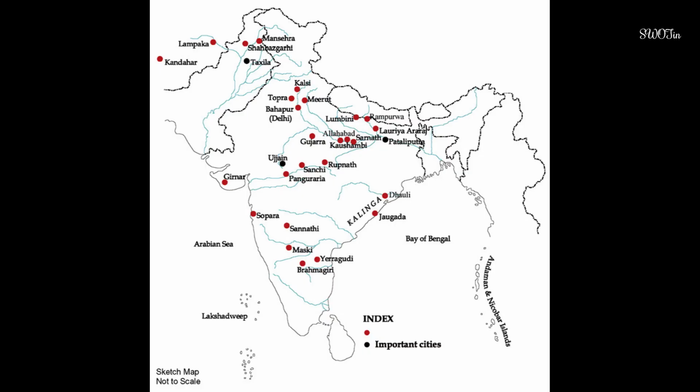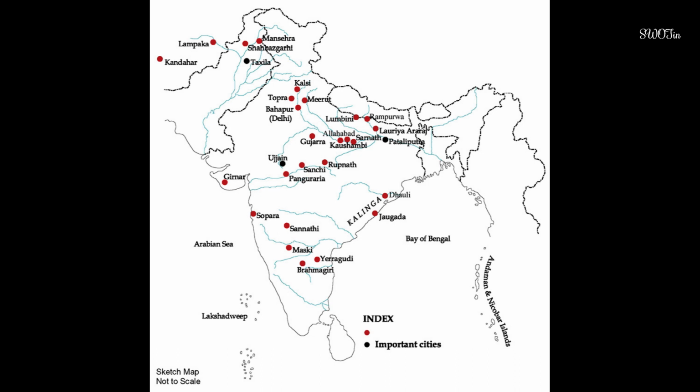Ruling the empire. As the empire was so large, different parts were ruled differently. The area around Pataliputra was under the direct control of the emperor. This meant that officials were appointed to collect taxes from farmers, herders, craftspersons and traders, who lived in villages and towns in the area. Officials also punished those who disobeyed the ruler's orders.